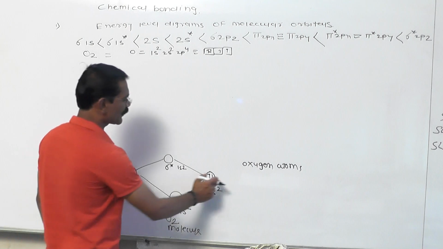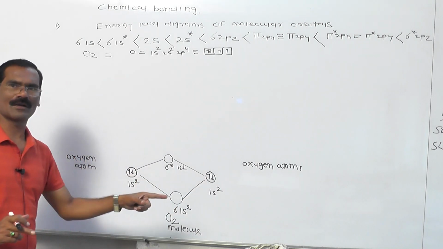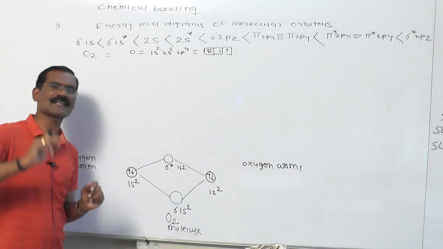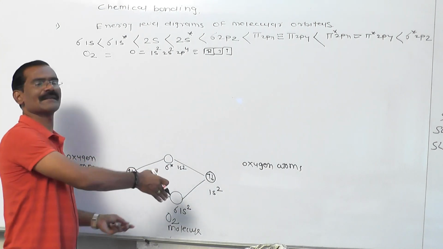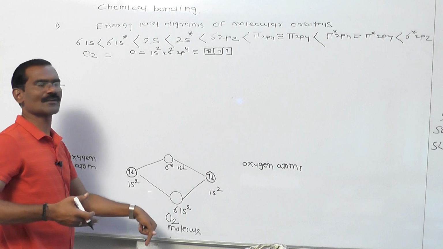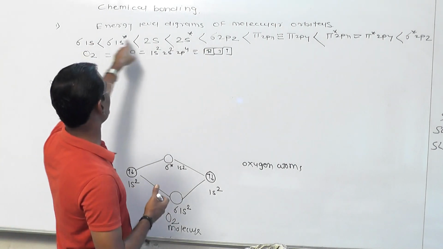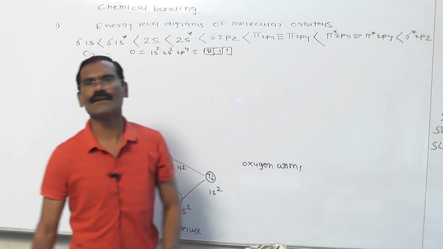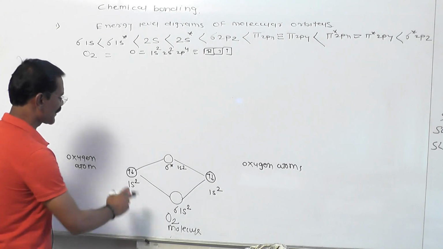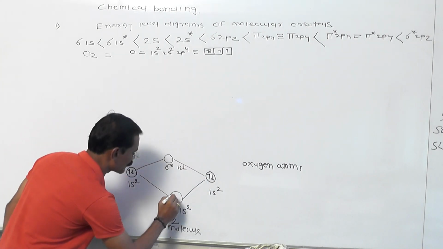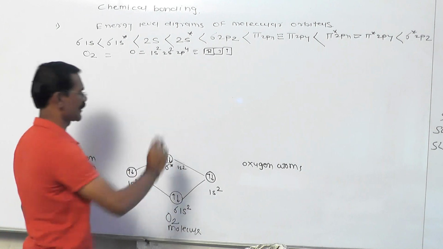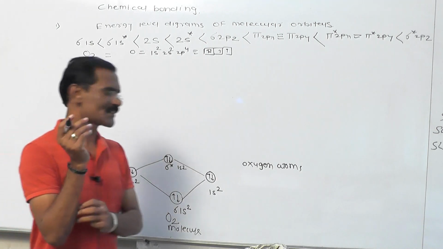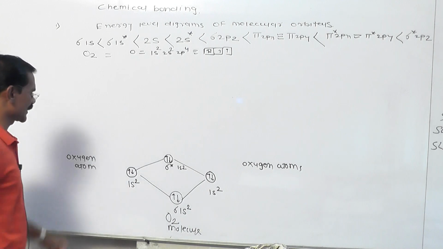So we have 4 electrons in total in the atomic orbitals, that means 2 electrons in each atomic orbital. Then you fill these electrons into the molecular orbitals, and the filling of electrons in molecular orbitals takes place according to the above principle. This is the energy level diagram according to the above principle. Out of these 4 electrons, 2 electrons enter the bonding orbital and the remaining 2 electrons enter the anti-bonding orbital. So this is the first picture related to the oxygen atom.